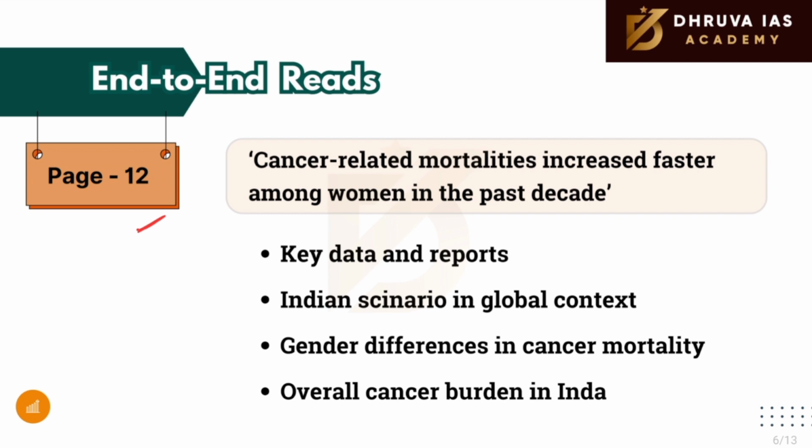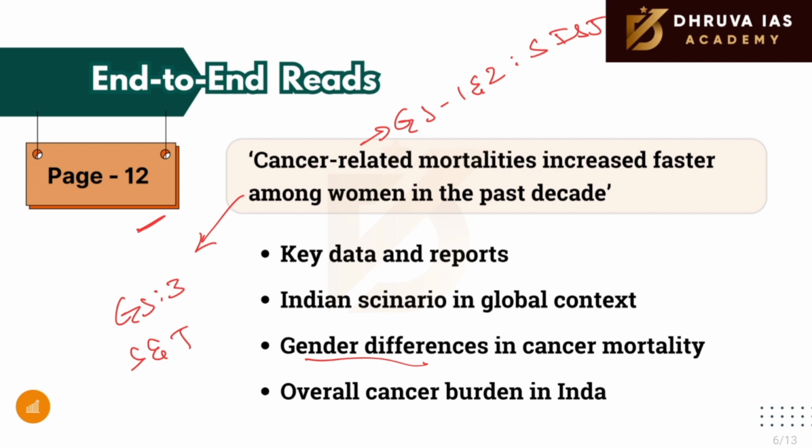The next article that we will be reading is also in page number 12. This one talks about the cancer mortality and its gender differences. The article highlights the rising trend of cancer-related deaths in India, particularly among women. It also highlights the overall cancer burden in India and the demographic trends related to cancer risk. This particular article is relevant for GS 1 and 2 subject of social issues and social justice, especially related to healthcare issues. It is also relevant for GS 3, science and technology, when we talk about medical research and healthcare technology.